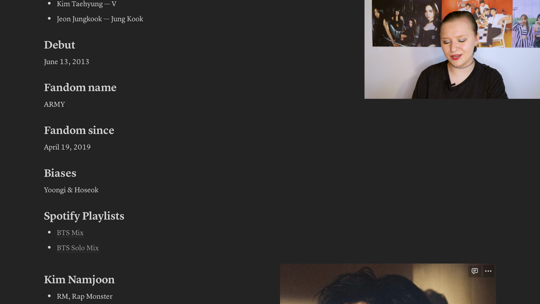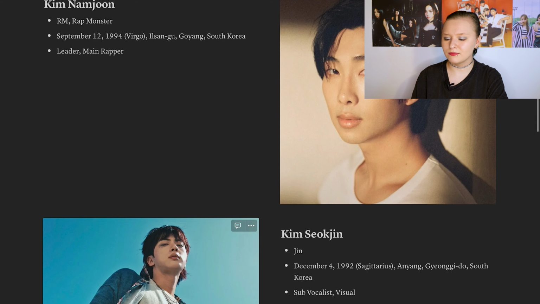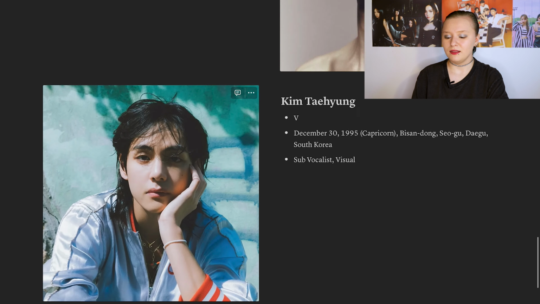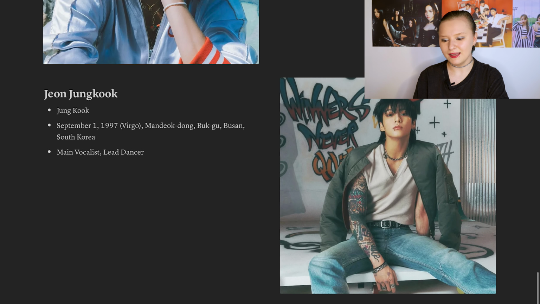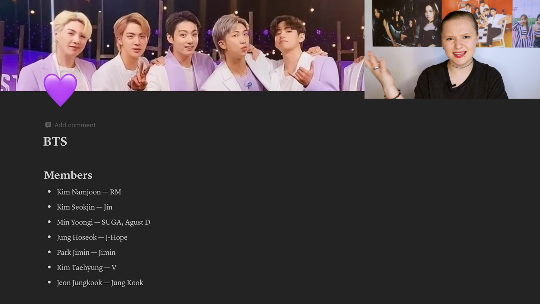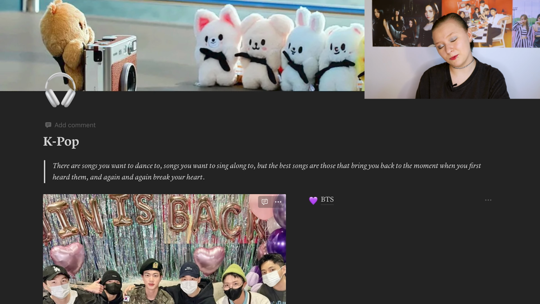Here we have all their profiles. Namjoon, Jin, Yoongi, Hobby, Jimin, Taehyung, and Jungkook. And here we have names, birthday, the place where they were born, and their positions. Like, for example, Kookie is main vocalist and lead dancer. So yeah, that was our BTS page, and let's move on to Mamamoo page.